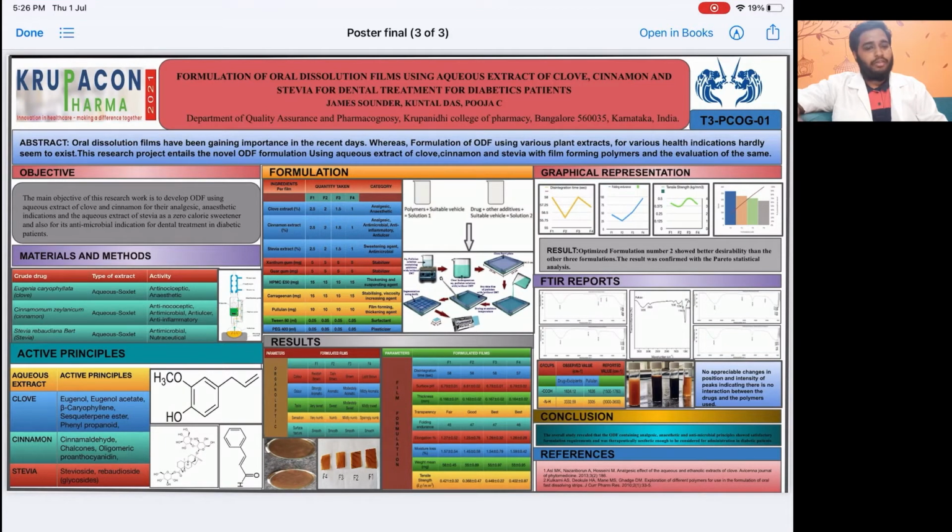Along with me are my fellow researchers Dr. Kuntal and Pooja. Together we worked on the formulation of oral dissolution films using aqueous extract of clove, cinnamon and stevia for dental treatment in diabetic patients.